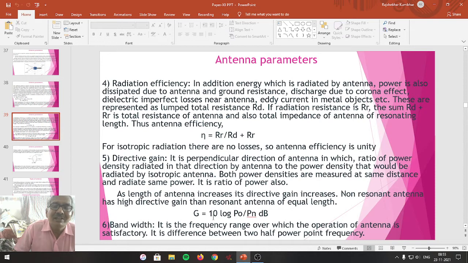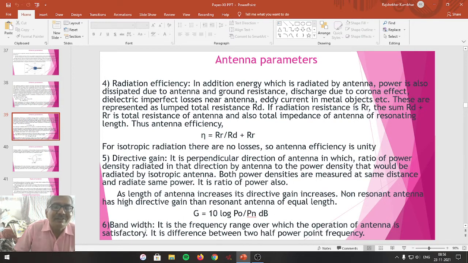This directive gain is given as 10 log of PO upon PN in decibels. PO means power radiated by the antenna, PN means power radiated by the non-resonant antenna, that is the reference antenna. So this represents the directive gain of antenna.